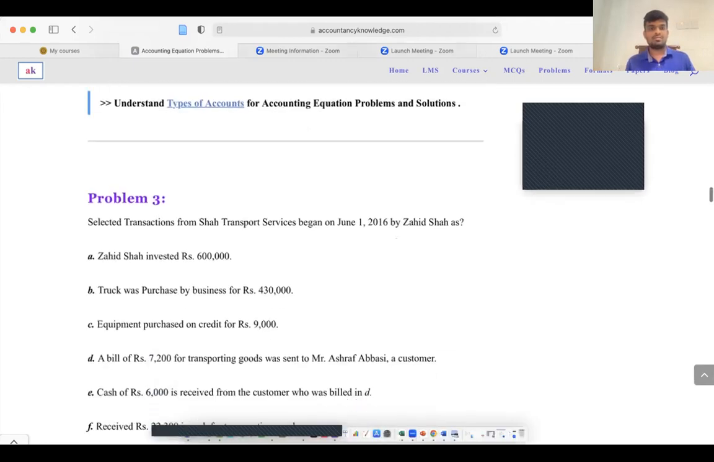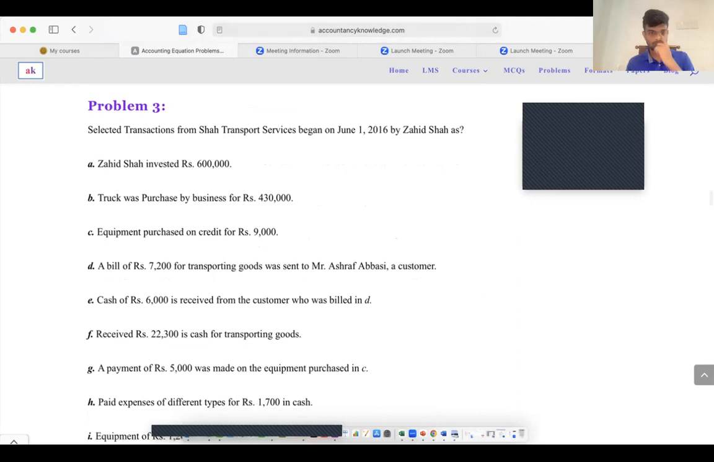So let's see problem number 3. Let's read that. Selected transactions from Shah Transport Service, which began on June 1st, 2016 by Shade Shah. Shade Shah invested rupees 600,000. So basically he has invested 600,000. That means your cash will be increased by 600,000 and the owner's equity will be increased by 600,000.